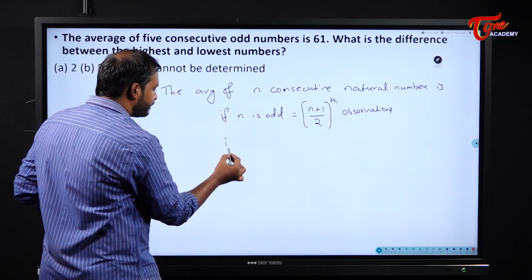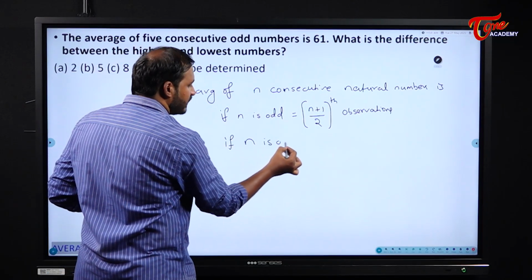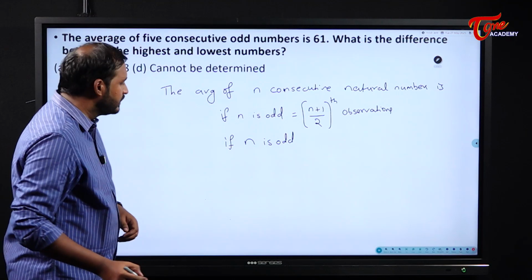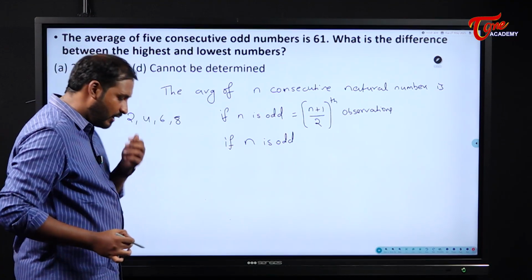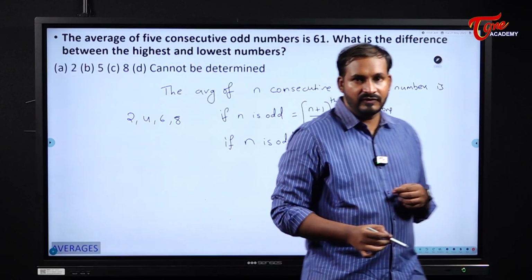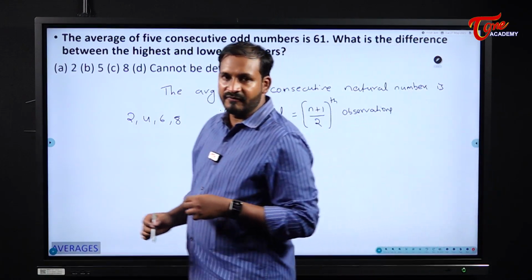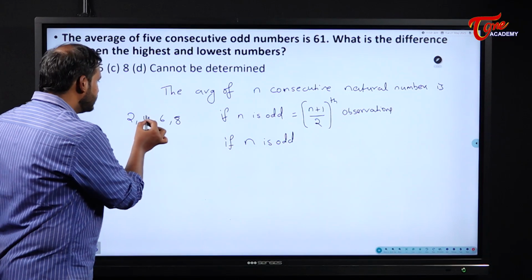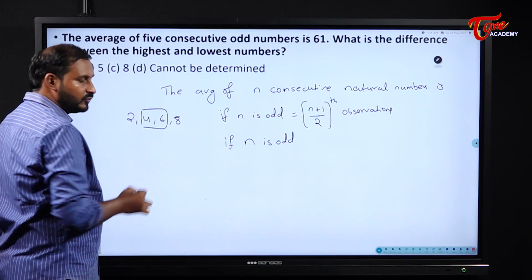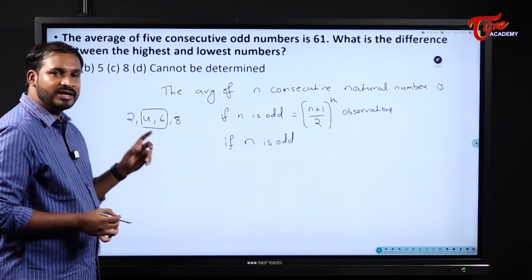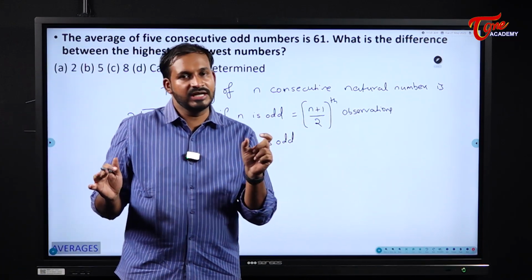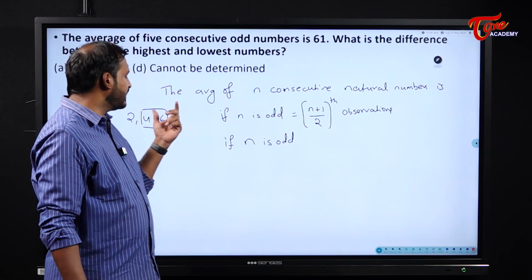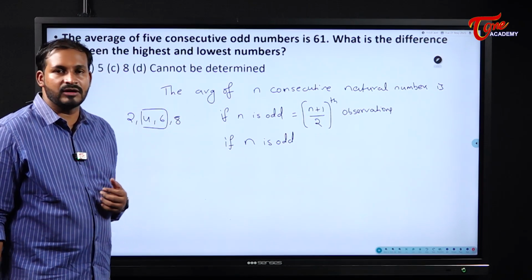If n is odd, then what will happen? See, for example, if the numbers are 2, 4, 6 and 8, then what will be the average? It will be the average between the middle two terms. Why? Because here I don't have any middle term. If there are an odd number of numbers, you can easily observe the middle term. But if there are an even number of terms, how can you observe the middle term?